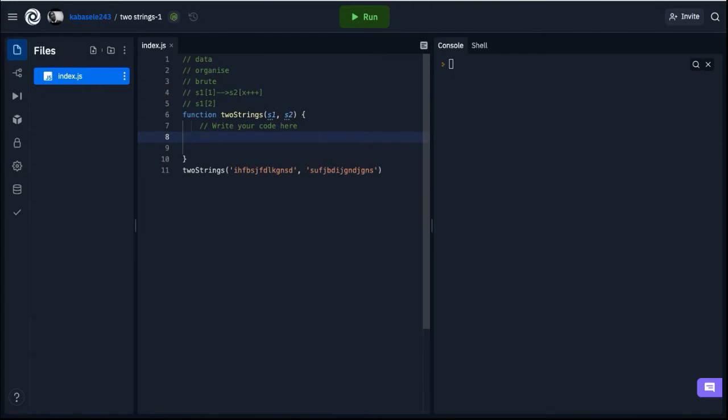So we'll start by making a loop. As I say, I'm going to loop through the entire first string. It's a normal old-fashioned for loop in JavaScript. We have an index, we have the condition, it needs to be under the length, and we have the way to increase the index.